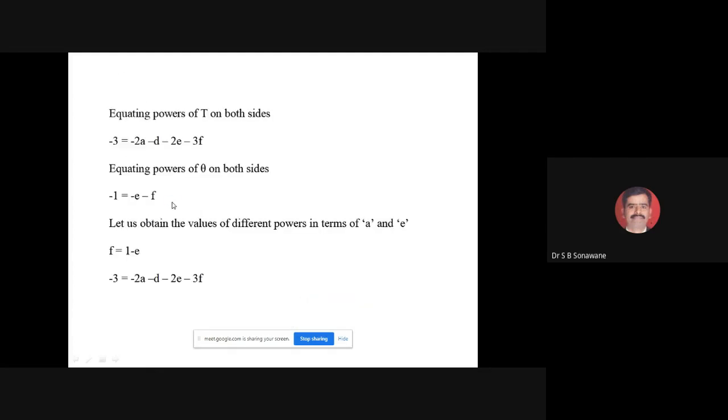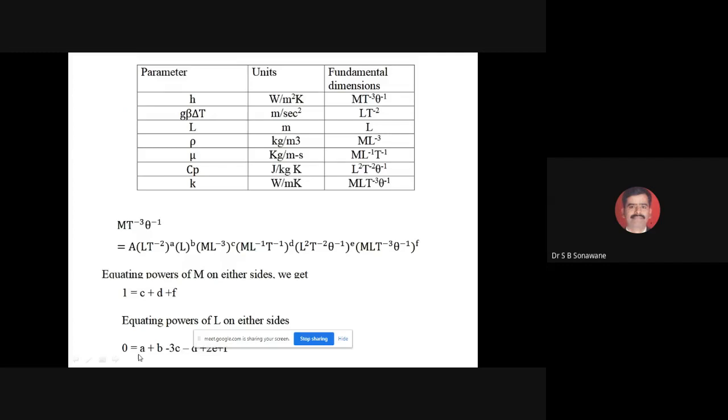Similarly, we have the equation in terms of L, that I have written. Same equation I am taking here, and I am replacing C with 2A, D with E minus 2A, and F with 1 minus E. If I do this mathematical exercise, I'll get B is equal to 3A minus 1.